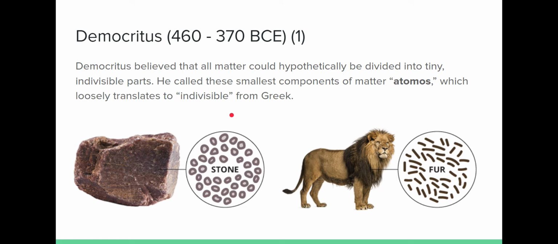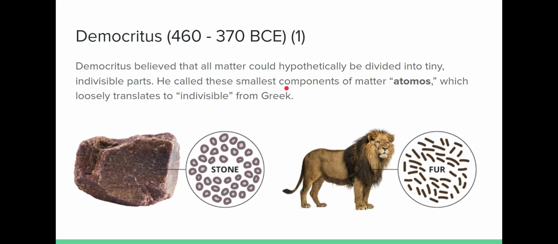Democritus was another Greek philosopher, and Democritus believed that you could take an object like a stone, break it into the smallest pieces of stone that still have the properties of stone, and he gave that a name. He gave that name atomos, which was a Greek word which meant indivisible. So, according to Democritus, something could be broken into the smallest pieces of that substance, and that's where we got our name for the smallest particle of something, which was called an atom.